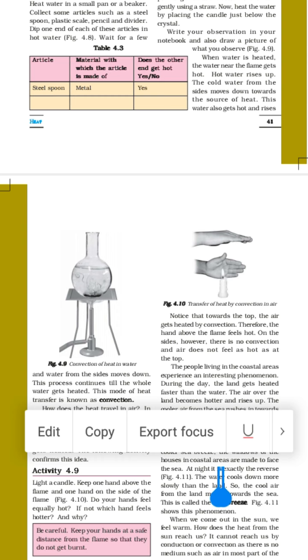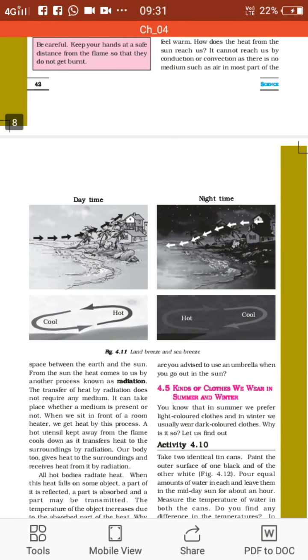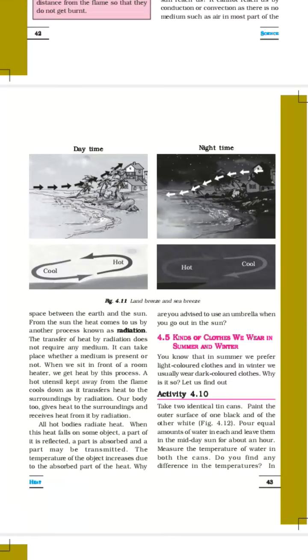Next one that we are going to study is land breeze and sea breeze. Sea breeze and land breeze are examples for convection in air. Sea breeze means breeze from the sea.